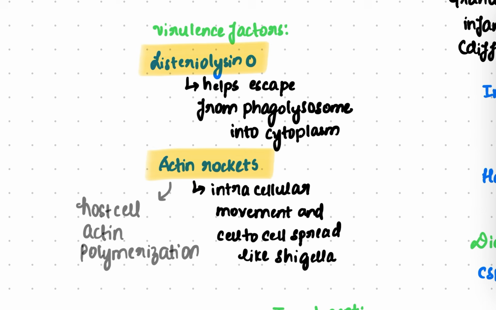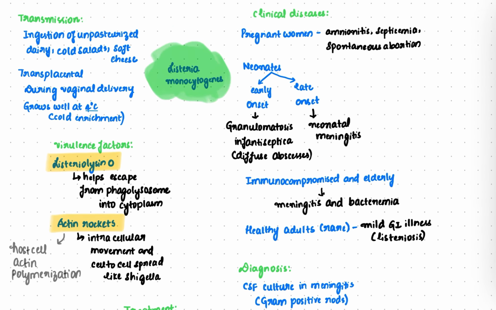Coming to the virulence factors, the two virulence factors are Listeriolysin O and actin rockets. Listeriolysin O helps in escaping from the phagolysosome into the cytoplasm, and actin rockets act by host cell actin polymerization, as the name suggests. So these actin rockets help in intracellular movement and also cell to cell spread, like Shigella.